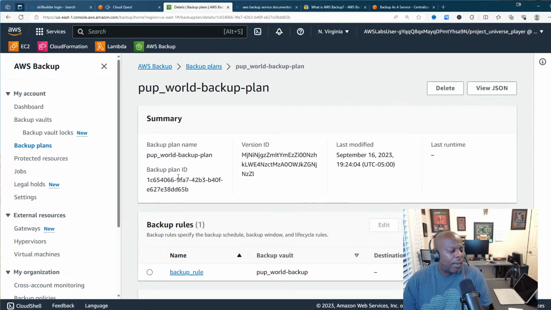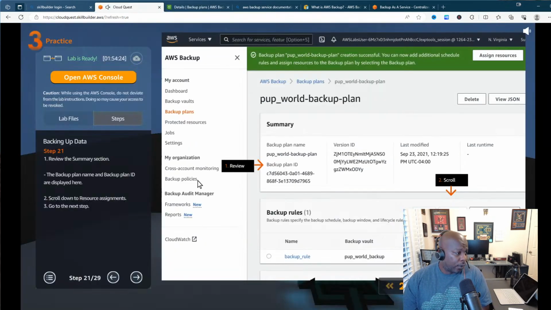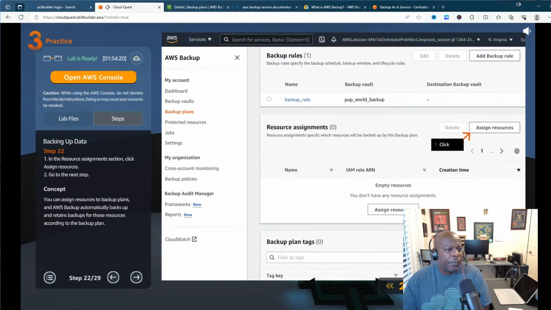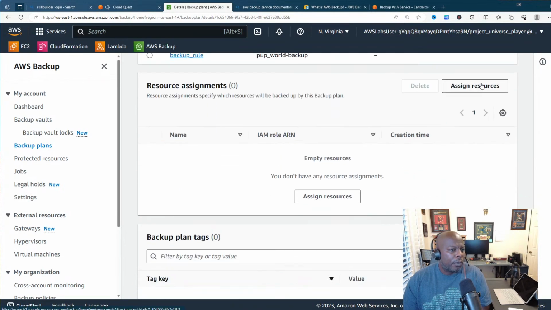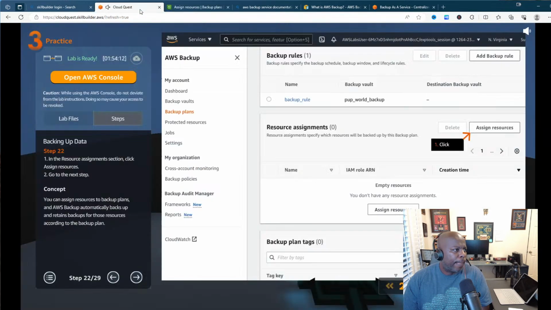So backup plan, okay, summary. So this is my backup plan ID and my backup plan name is right here. All right, good. So now let's go to step 22. Okay, assign resources. So that was actually the next step. So we can come on down here. All right, cool. So assign resources.